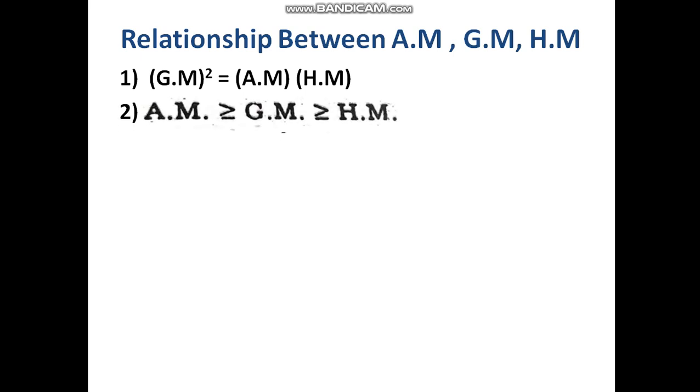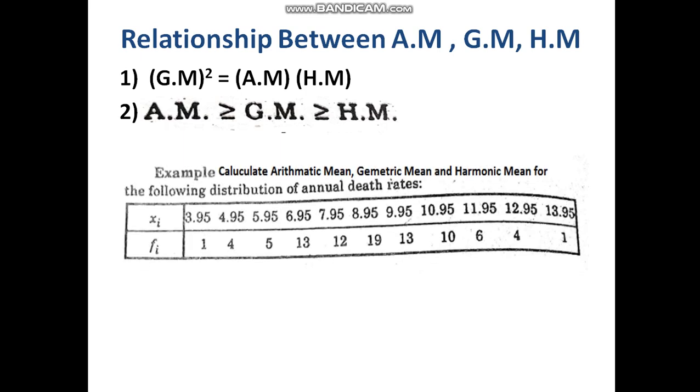Second one, arithmetic mean is always greater or equal to geometric mean, and geometric mean is greater or equal to the harmonic mean. So first, geometric mean square is equal to harmonic mean into arithmetic mean, and arithmetic mean is greater than or equal to geometric mean, and geometric mean is greater or equal to the harmonic mean, which means that arithmetic mean is obviously greater or equal to the harmonic mean.